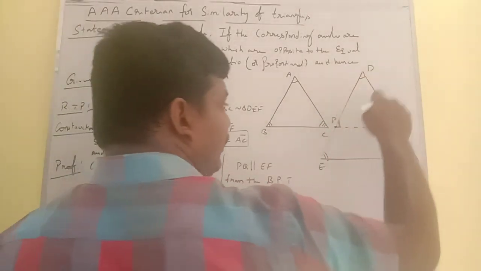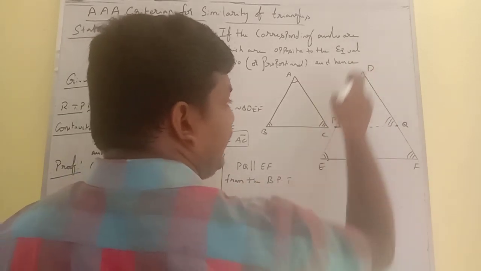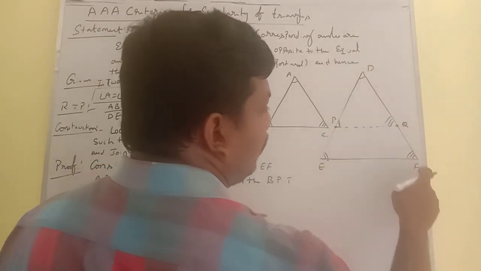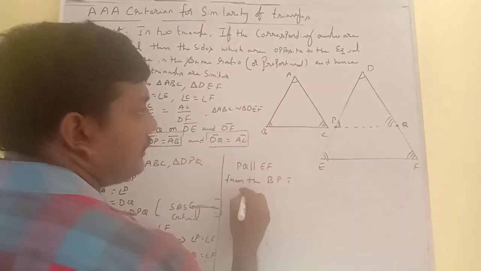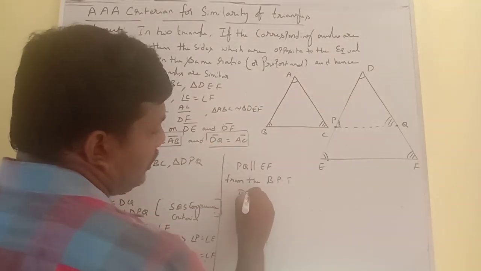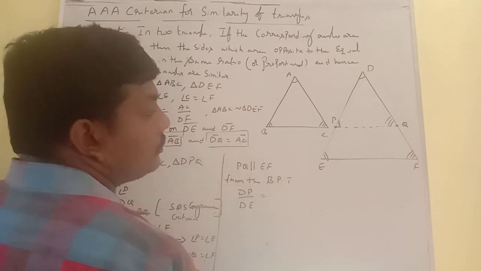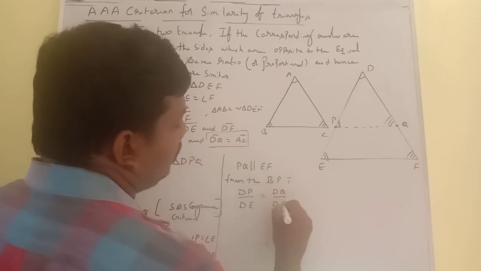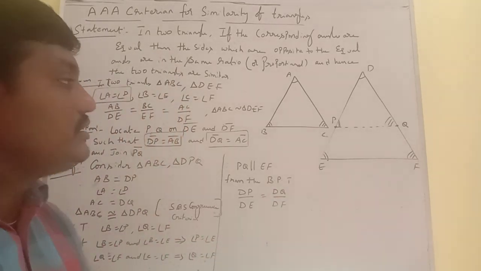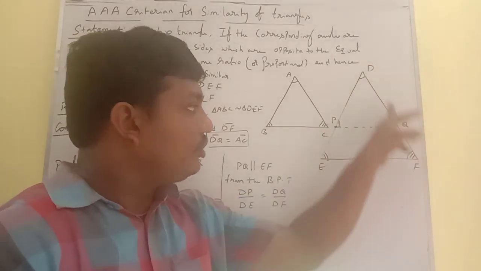Here the two sides are DE and DF. So you can write this as DP by DE is equal to DQ by DF.